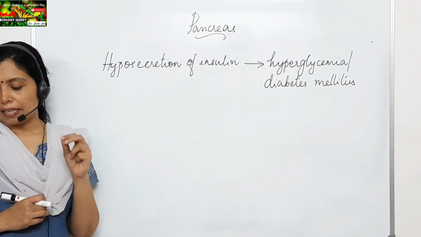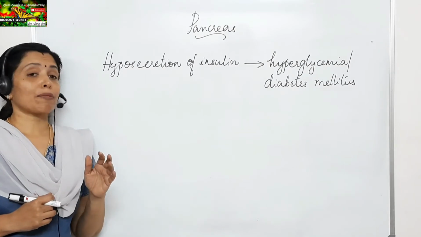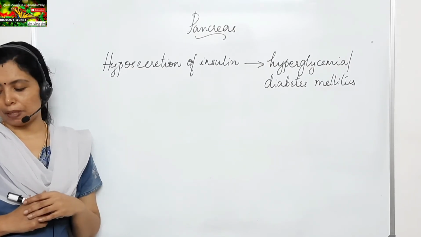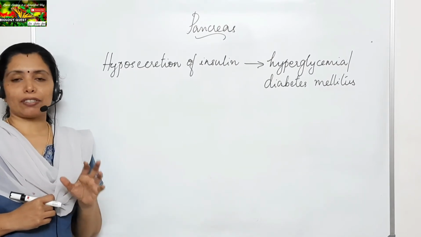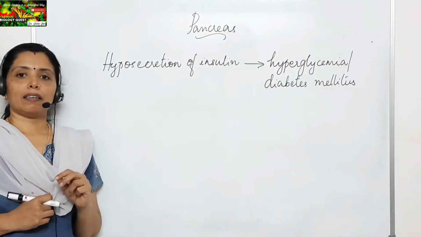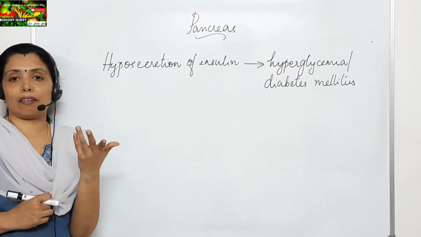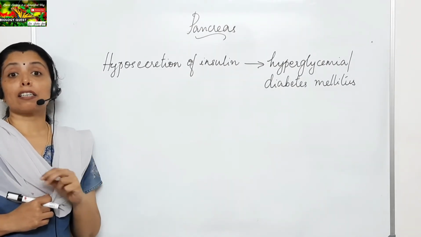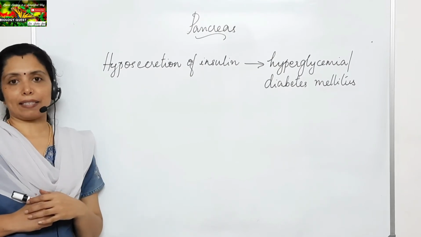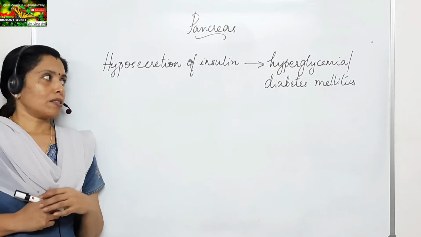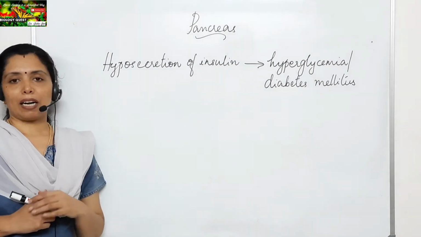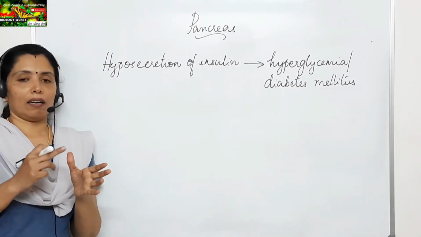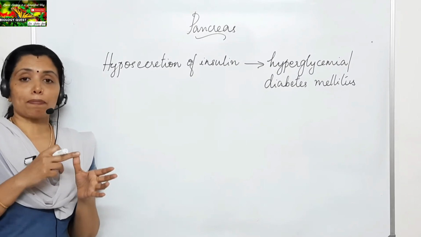Another feature is that there will be weight loss in such a person, and if not treated properly, an increase in glucose level or hyperglycemia might result in the complete loss of eyesight even. So, what are the characteristic features of a person having diabetes mellitus?